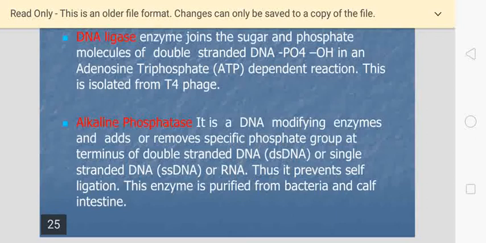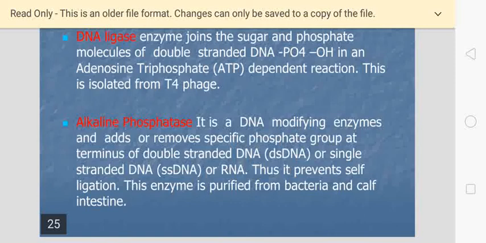So, whenever a name ends with ASE, that shows it is an enzyme, for example nuclease. The last three letters are ASE. So it is easy to identify whether a name is an enzyme or not. If the last three letters are ASE, then definitely that product is an enzyme. DNA ligase, the last three letters are ASE. Alkaline phosphatase, here also the last three letters are ASE.